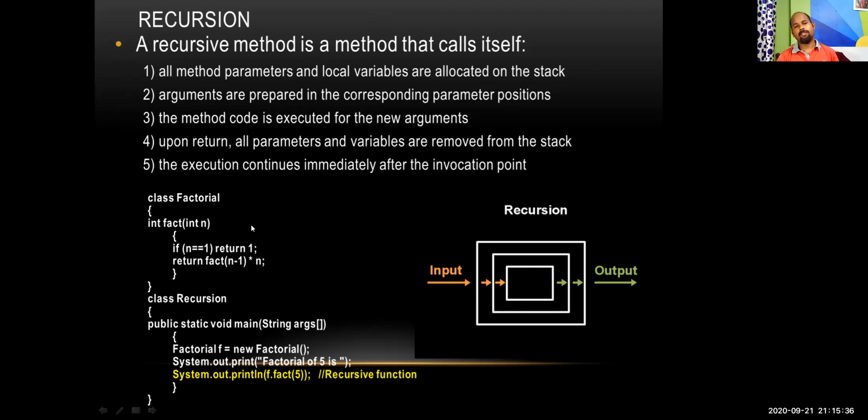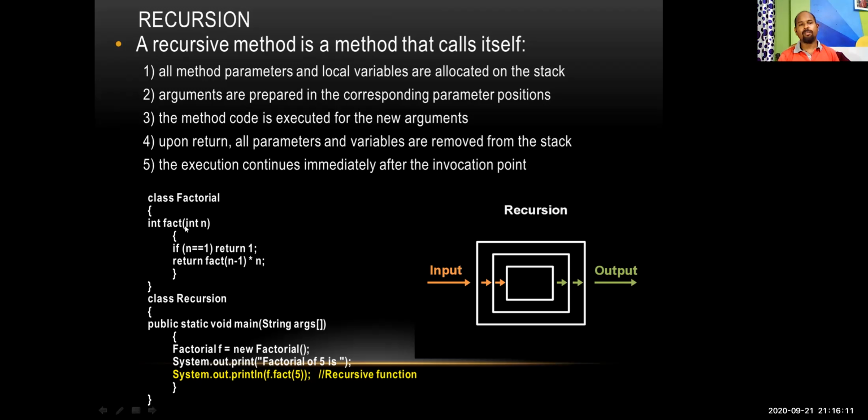And there are some rules for recursion, 1 2 3 4 5 rules, and this is the example: factorial of a number which is calculated using recursion. Here you can see fact is a method which has a parameter n, that means the input. In the body of fact, again fact is called, fact n minus 1.